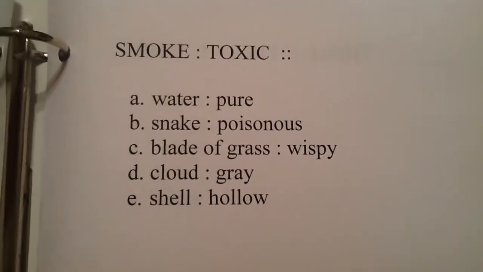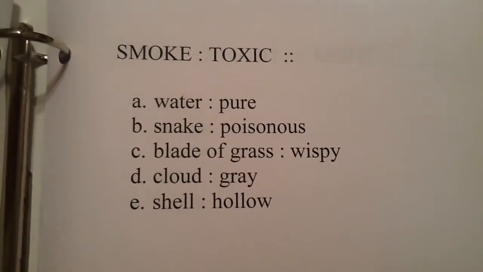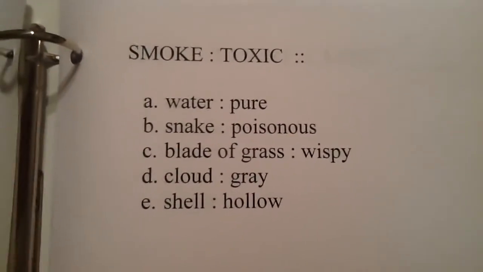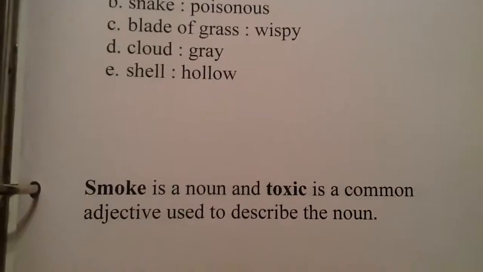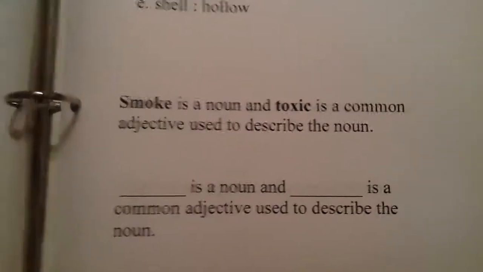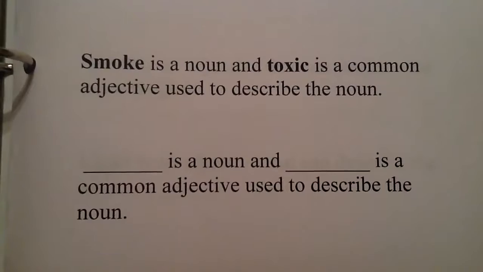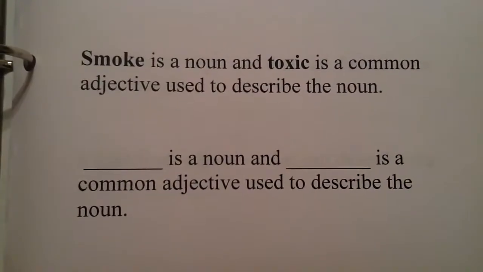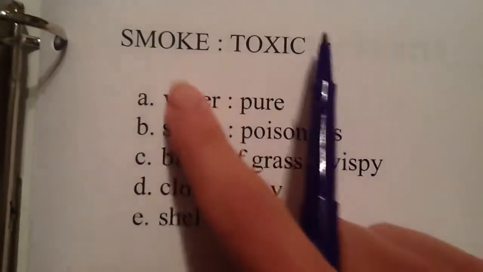You're not going to use this information very well to solve this puzzle, as we'll see, but it is important to note as we go forward in our problem solving. So, thinking about smoke being a noun and toxic a common adjective used to describe the noun, we now are going to think blank is a noun and blank is a common adjective used to describe that noun. Looking at these, we can see we have a whole bunch of nouns here.